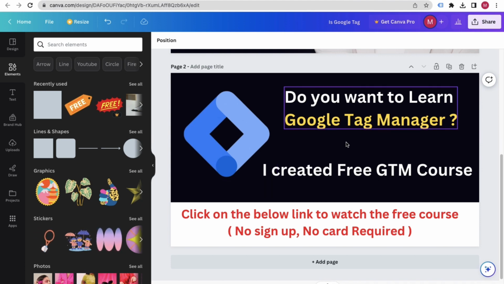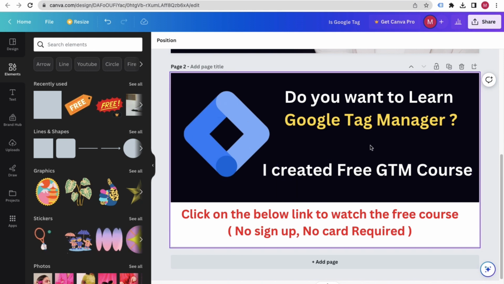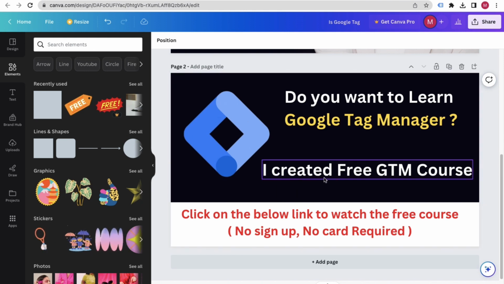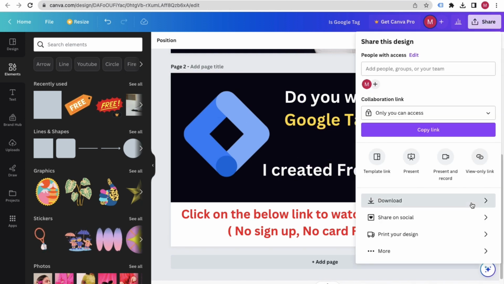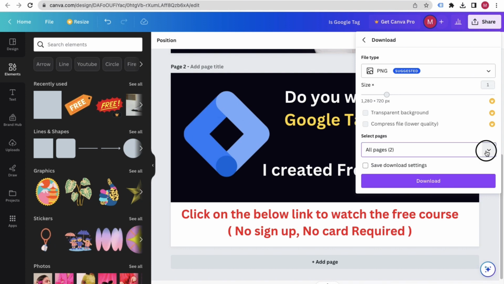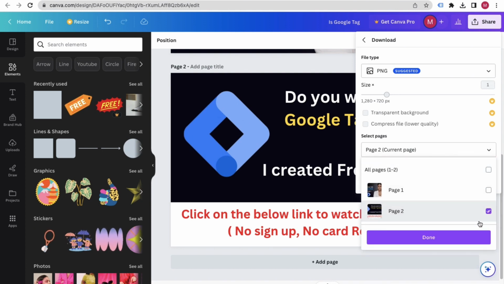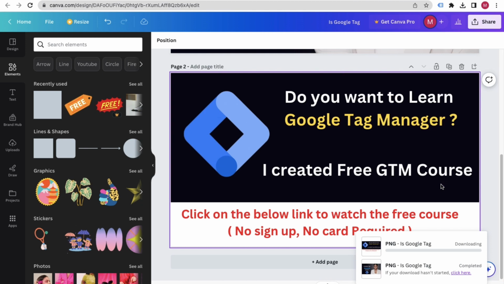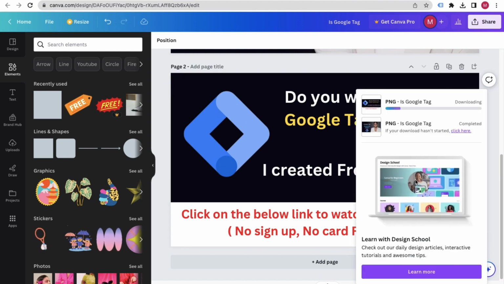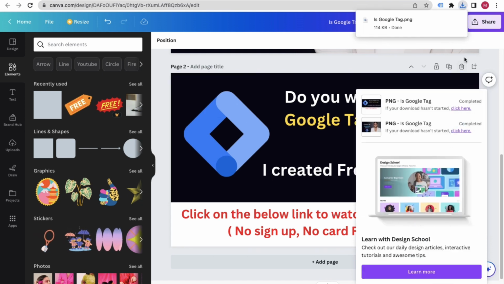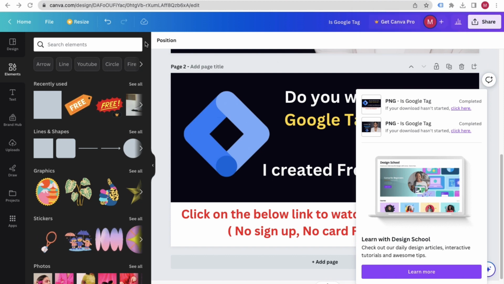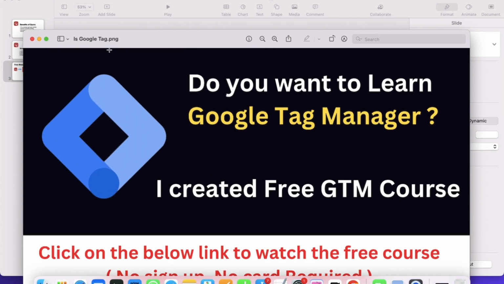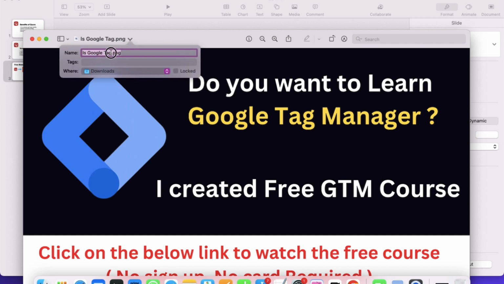So it's very attractive. You can use your creativity to make it more attractive, but I am just here to teach you. Then just click on the share button, click on the download button, and from here I just want to download the second image. I will just download the image. That's it. And here you can see this is the image that has been downloaded. Let me just put it here.